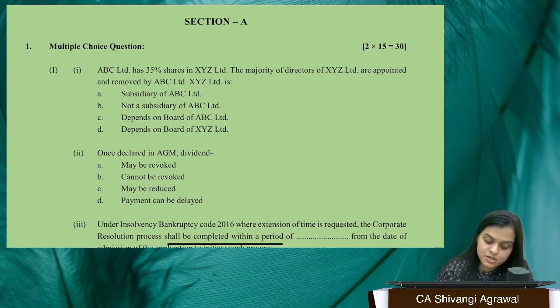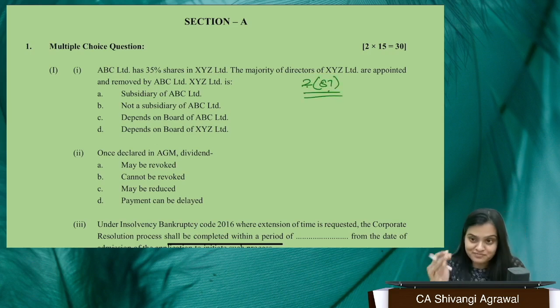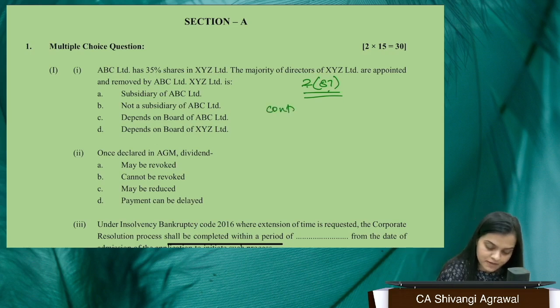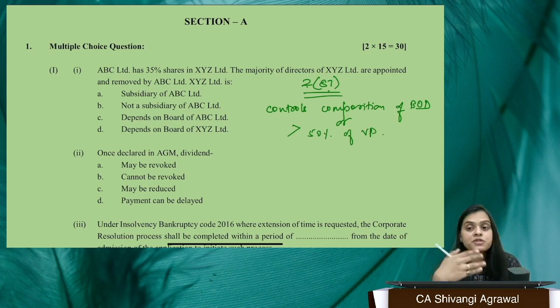Now, when we look at the definition of subsidiary, Section 2, Clause 87, which we read in the very first chapter, Company Formation and Conversion, we have two criteria. Subsidiary and holding is a relative concept, right? So, a company will be a subsidiary if its holding company controls the composition of the board of directors or holds more than 50% of voting power. So even if it is 50.01% of voting power, it will still be called a subsidiary.